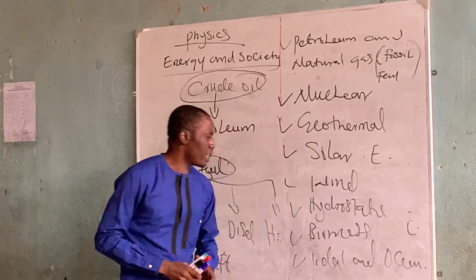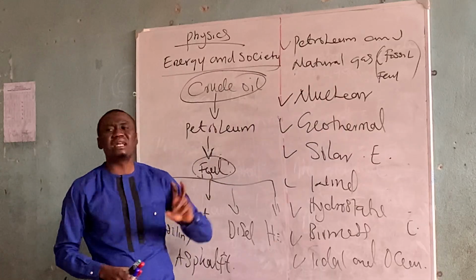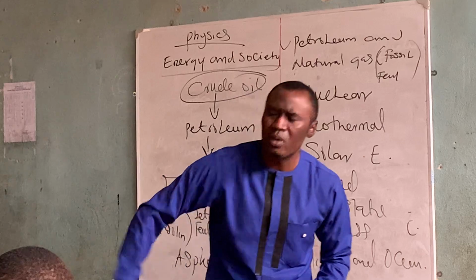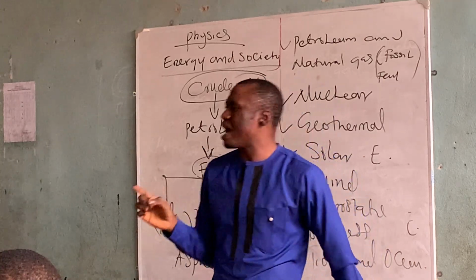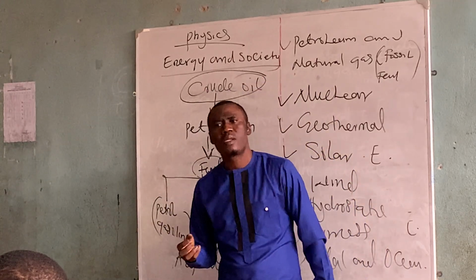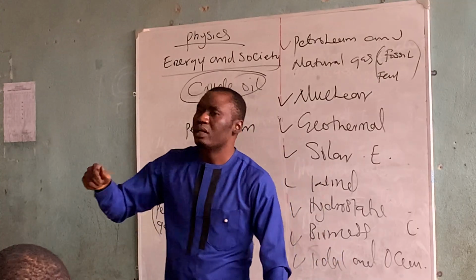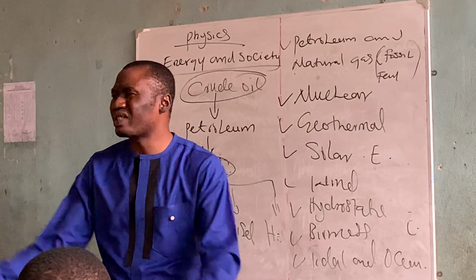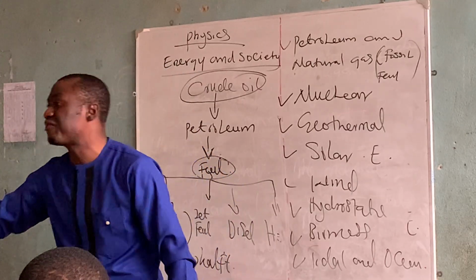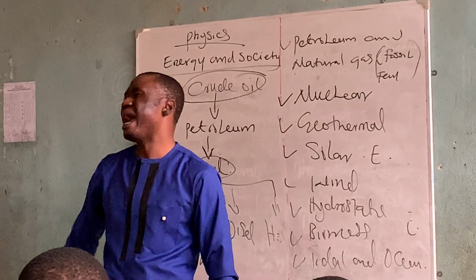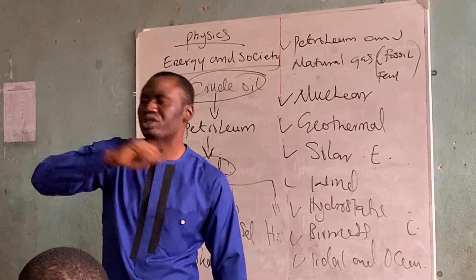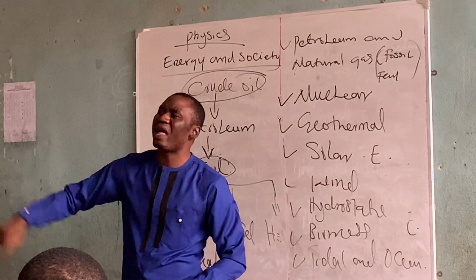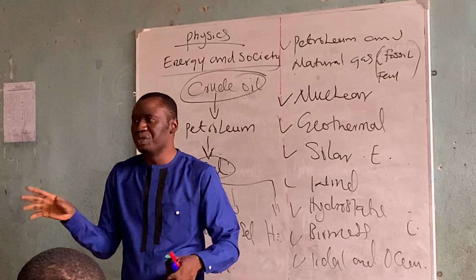Now, meanwhile, all these forms of energy can be divided into two. We have renewable forms of energy and non-renewable forms of energy. If you ask what the renewable form of energy is, what would you say? Solar. Not just solar. It is energy that can be replaced after being used up. The non-renewable forms are energy that cannot be replaced after being used up.